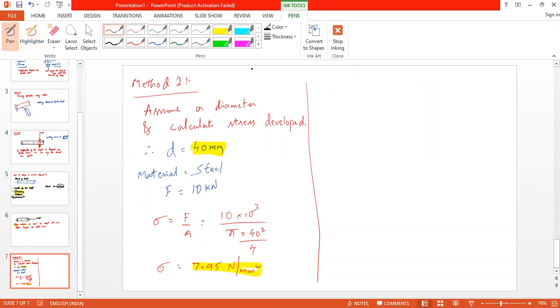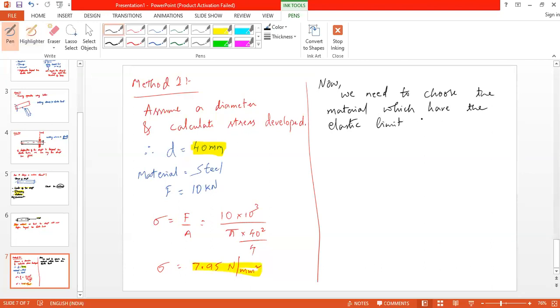Now we need to choose the material which has an elastic limit which is greater than 7.95 Newton per millimeter square. Am I correct? Yes, sir.